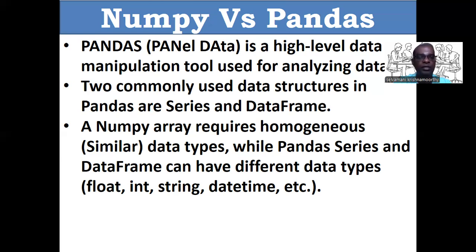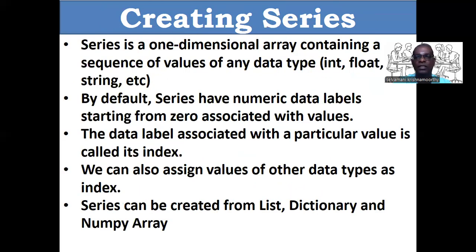Okay, that is the main difference between NumPy array and Pandas series and data frame. That means NumPy array is a collection of elements of the same data type, whereas Pandas series and data frame is a collection of elements of different data types. Okay, good. Now let us study series.